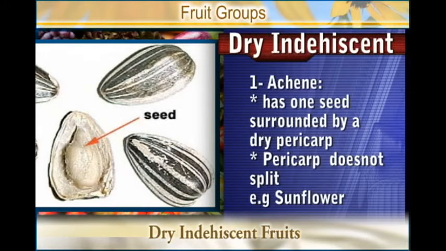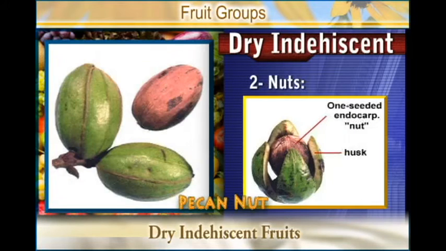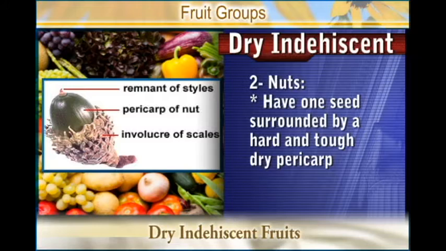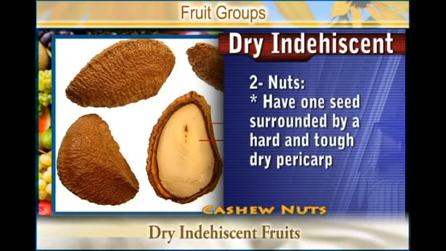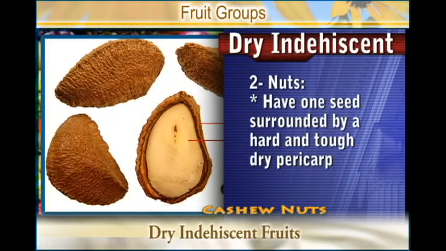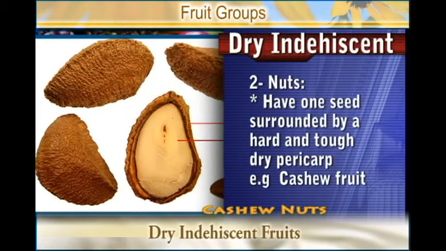Then another dry indehiscent fruit are the nuts. Nuts consist of one seed surrounded by a dry pericarp, and the pericarp is very hard and rough. All of us have ever seen or heard of the cashew nut.